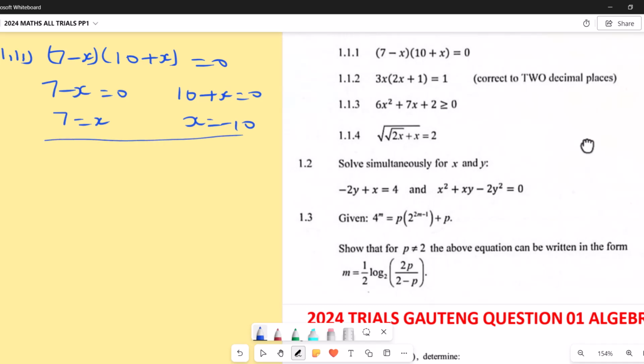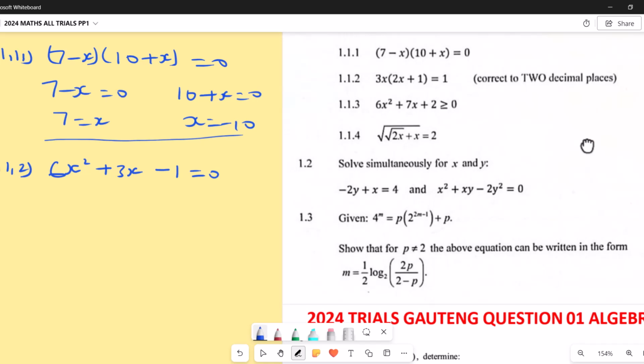Then here they say 3x into 2x plus 1 equals 1. So we're going to the quadratic equation here, which is standard. So 3x times 2x gives us 6x squared. So this is going to be 6x squared. And then plus 3x. Then the 1 becomes negative 1. So minus 1 equals 0.